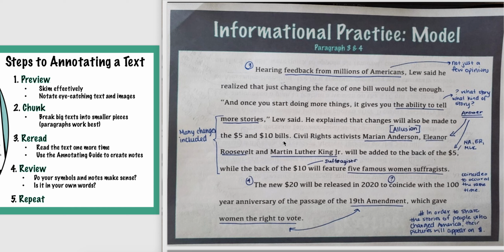So now we're kind of getting an idea of what kind of story he wants to tell. And that's why my answer to my question is right here. He wants to tell the story of Americans that have shaped the American history, the population, the society, have made good changes. And so that's the story he's trying to tell.